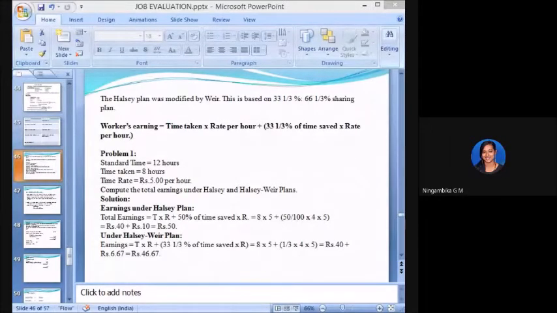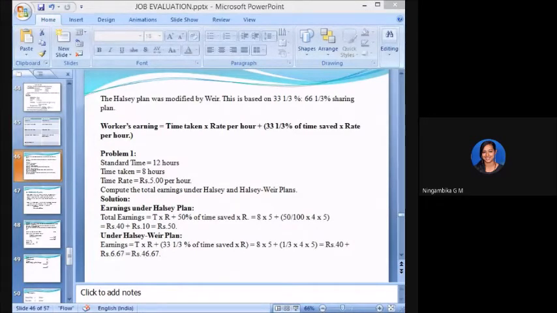Okay, no problem. Don't get confused. See what is T, what is R. They are mentioned as time rate. That is the way they make you get confused. Right? Time taken, time rate. The moment you see time, you will take that only. So be very careful. Standard time is 10. Time taken is 8 hours.